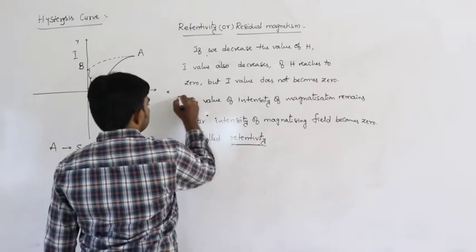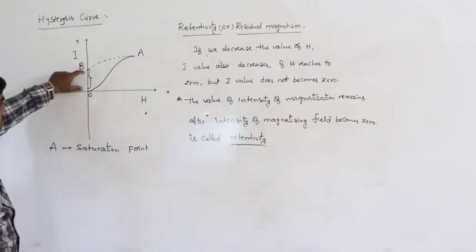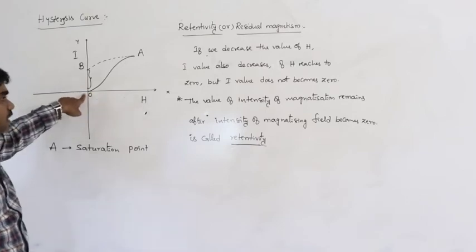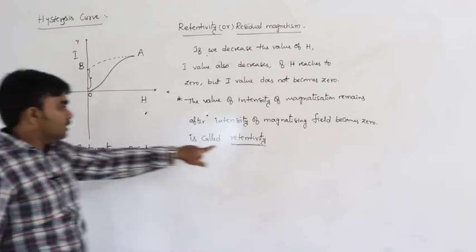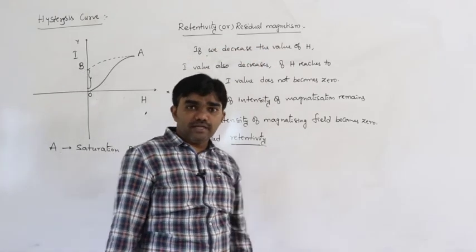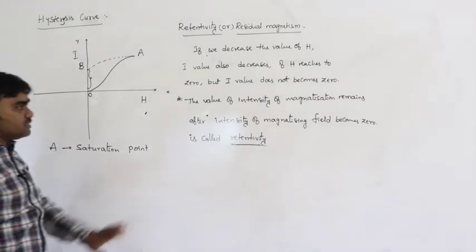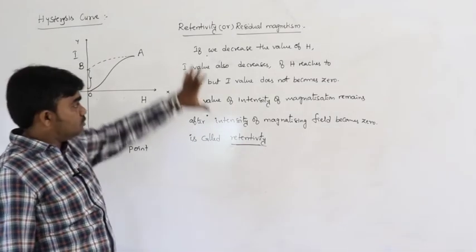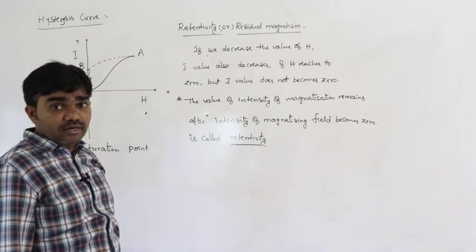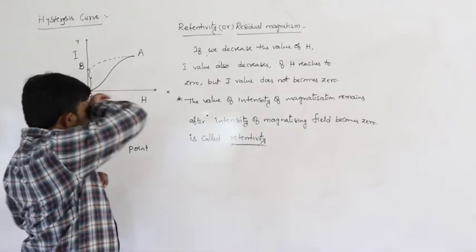That is the definition. The value of the intensity of magnetization remains after the intensity of magnetizing field becomes 0. That is called retentivity, or also called residual magnetism. This is the one topic, that is retentivity or residual magnetism.